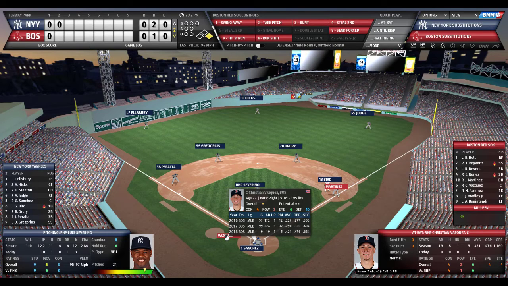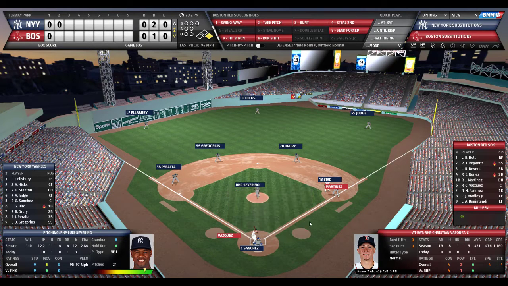Got so sick of the AI trading its stars to other AIs for a bunch of garbage. Yeah, I hope the trading is better. I haven't done anything yet. I'm playing this year, so I like the Red Sox team. But yeah, sometimes there are issues there with the trades.